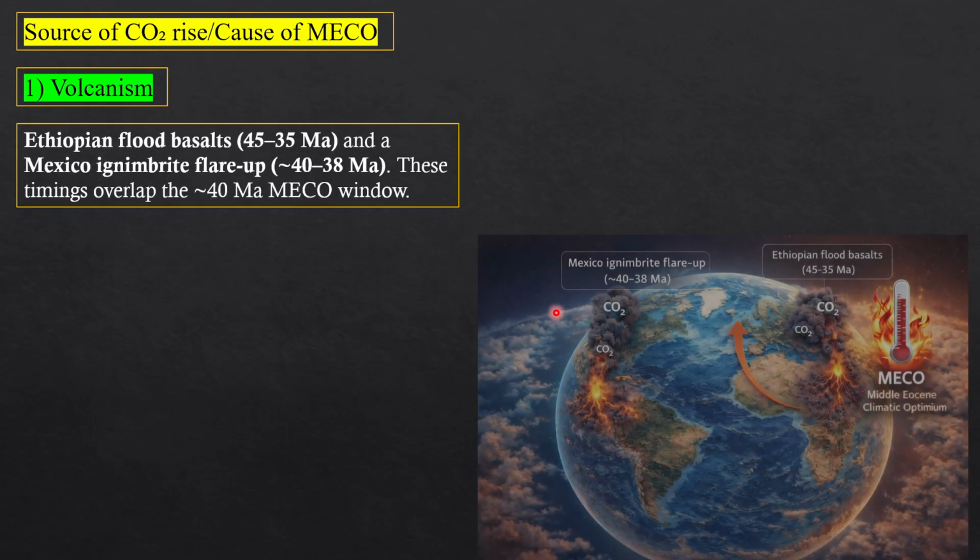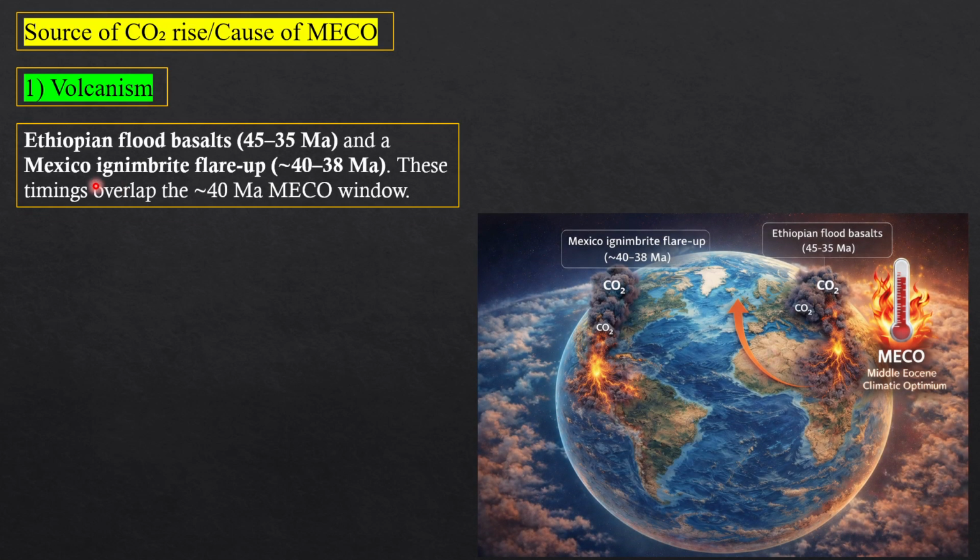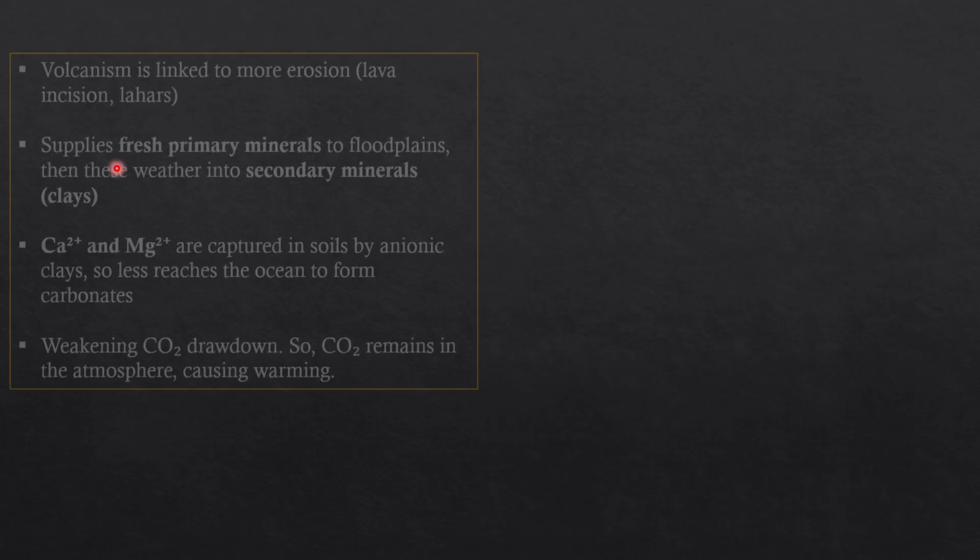Now the source of the carbon dioxide which caused the MECO event. First is volcanism. They show that two volcanisms were very active, Ethiopian and Mexican volcanism, and these are the ages. They may have interpreted that because the ages overlap with this event, MECO was also caused by these two volcanic activities.